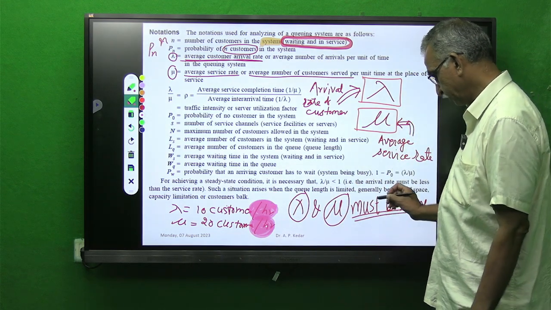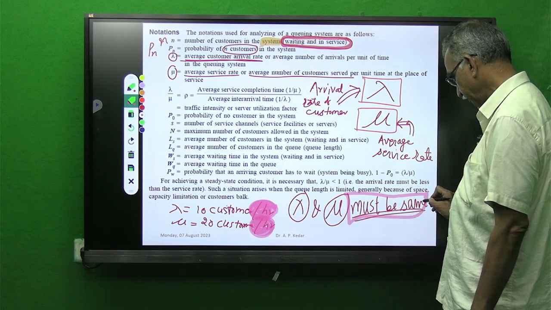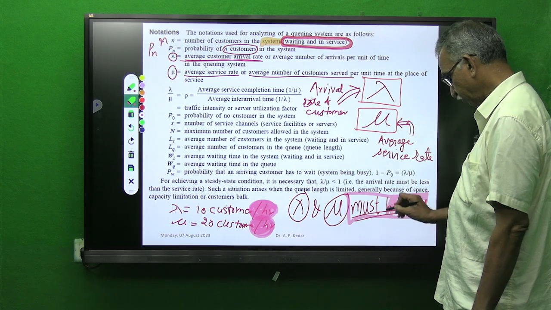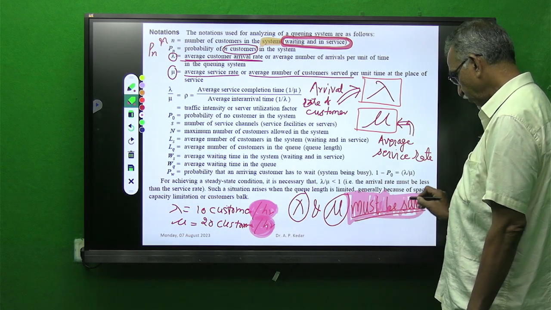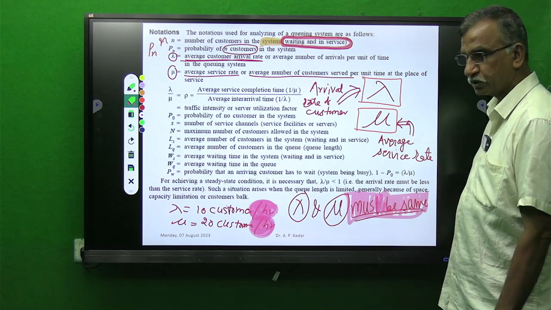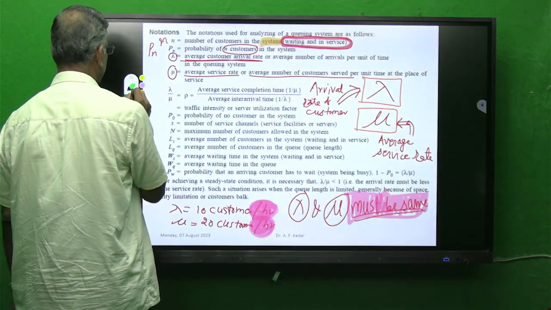The important condition is that units must be the same. This is very, very important. If you are missing this step, the entire calculation will go wrong. If units are not the same, the entire calculation will go wrong. Keep that point in mind.